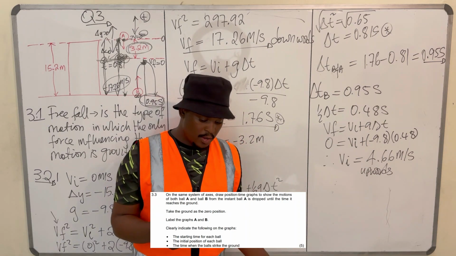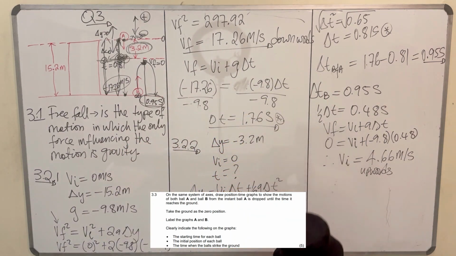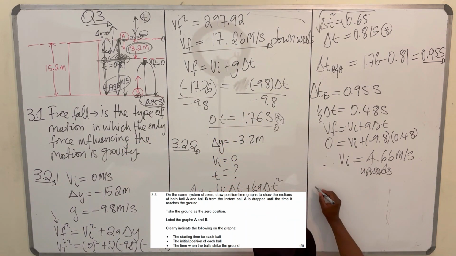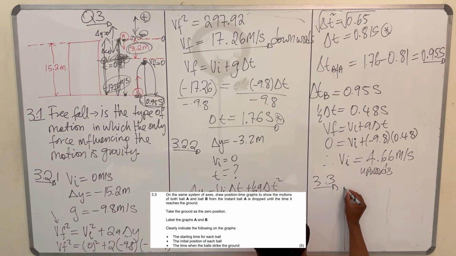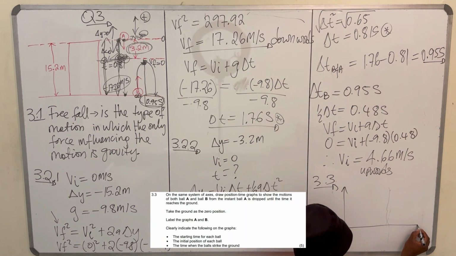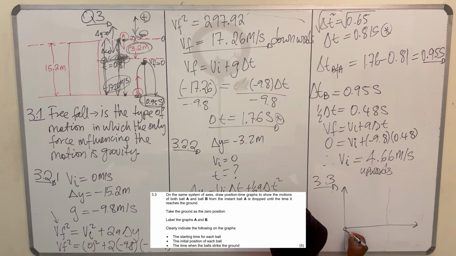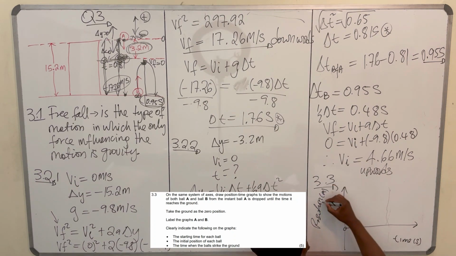So they want us to draw a position time graph. So let's try that. This is 3.3. Position, and time. This is 0, this is the time in seconds, right? This is the position in meters.